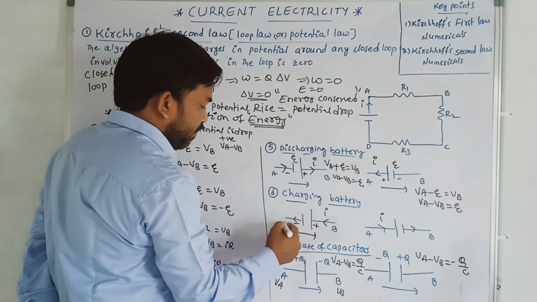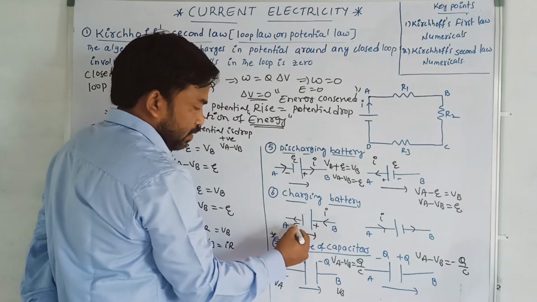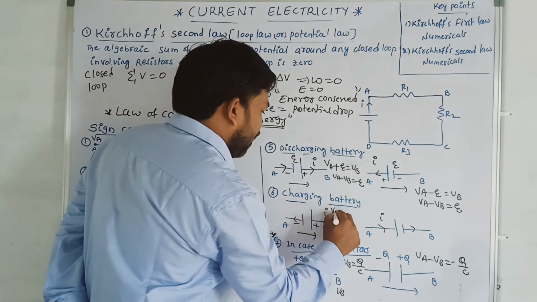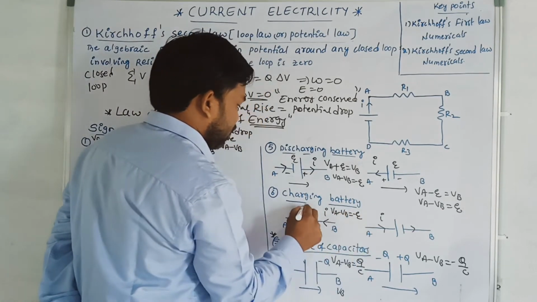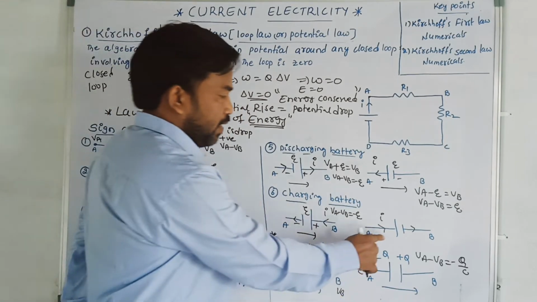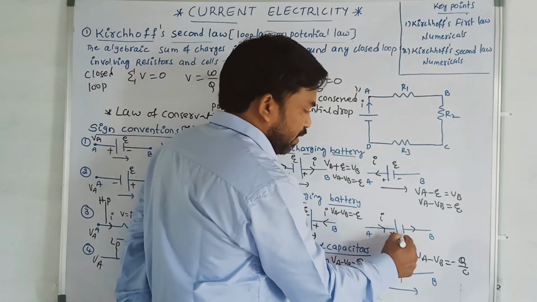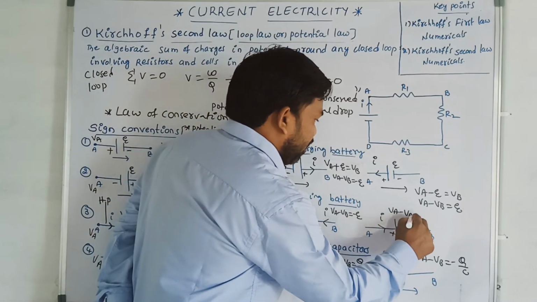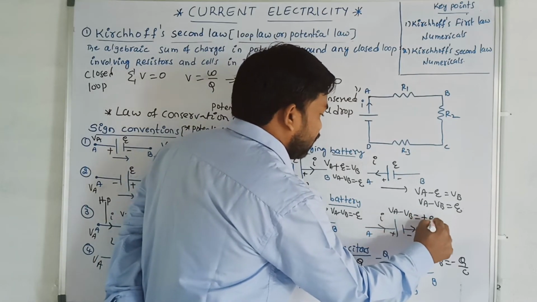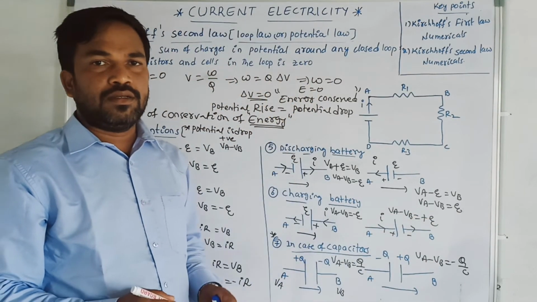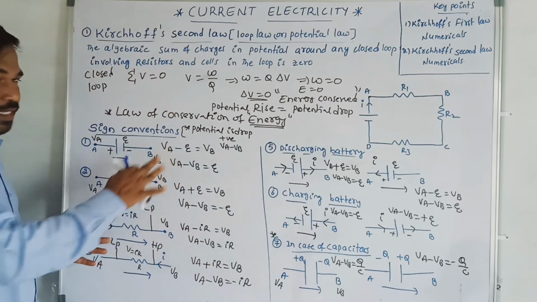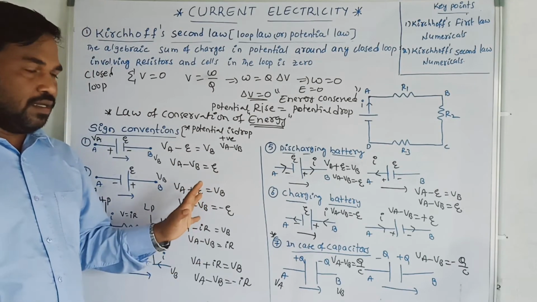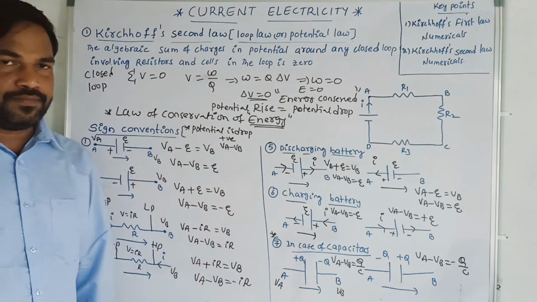Moving from here, directly I can write: potential is rising, and potential rising means we have to take a negative sign. Therefore, VA minus VB is equal to minus epsilon. Here, potential is dropping, from the positive terminal to the negative terminal. So VA minus VB is equal to positive epsilon, because potential drop means we take positive. This is about the total sign conventions in Kirchhoff's second law. It is easy, understood? Okay. Take a screenshot.